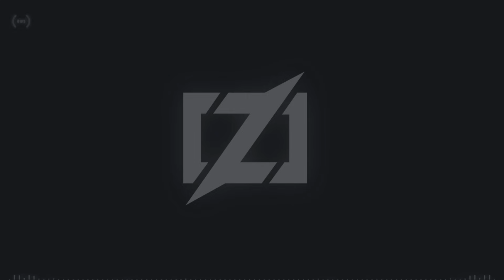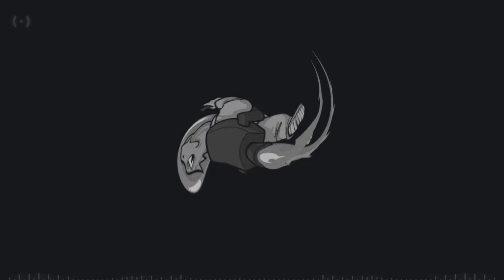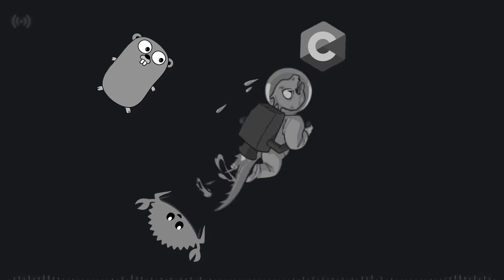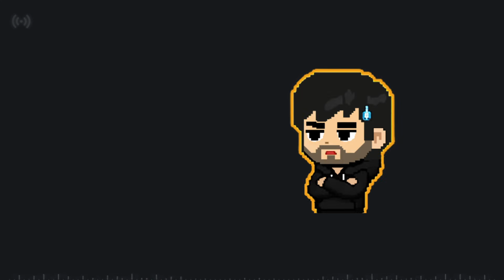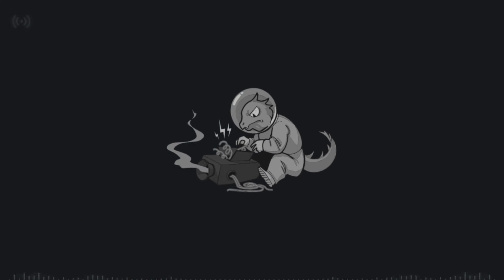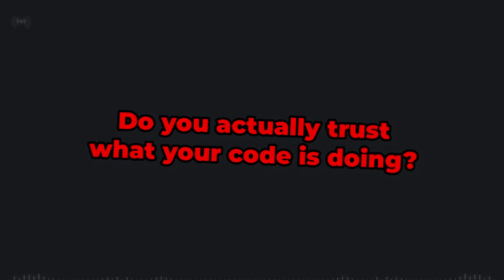Which language usually wins? Zig, I think right now. Zig is known for being fast, but in 2026, we already have a lot of fast languages. Rust, Go, and even C and C++ have become much faster than they used to be. So, is Zig fast? Absolutely. In many cases, it's faster than C. But speed alone isn't enough. The real question is, do you actually trust what your code is doing?